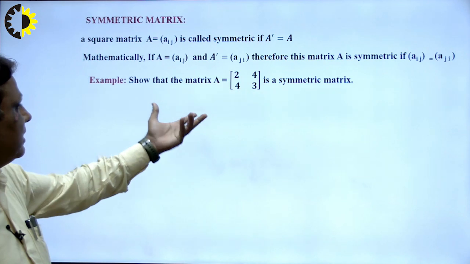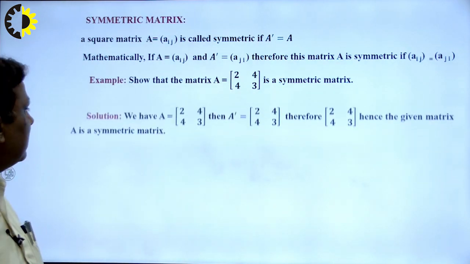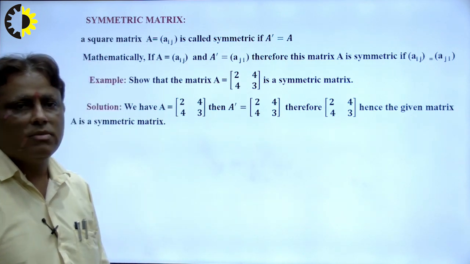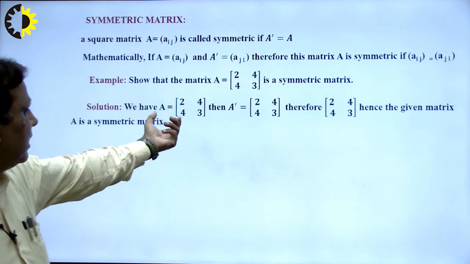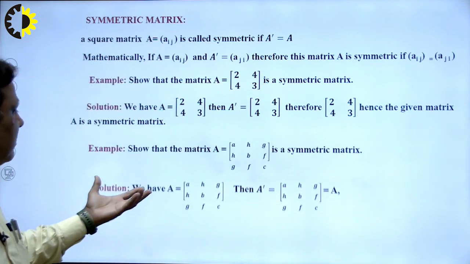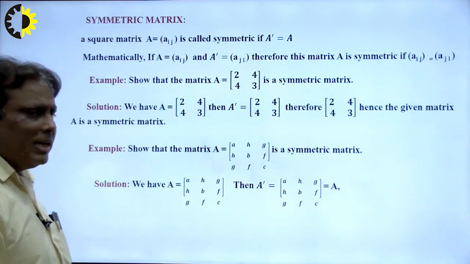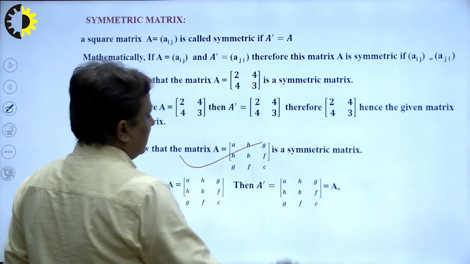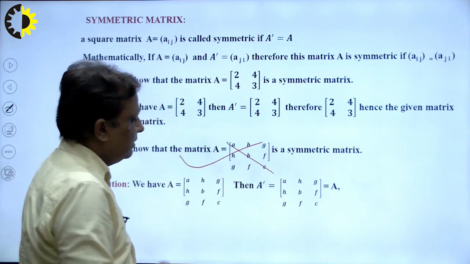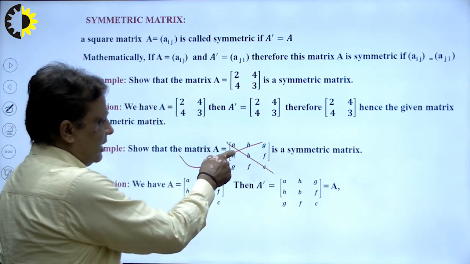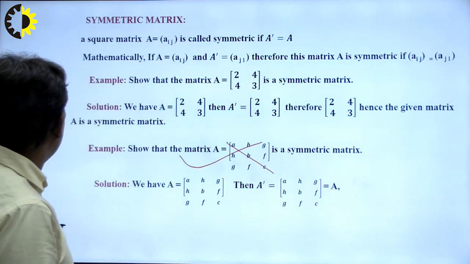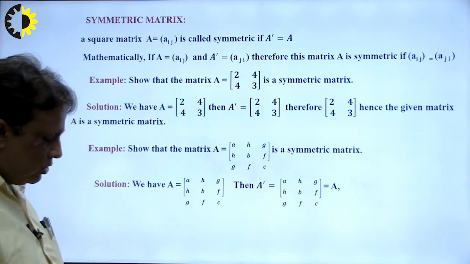I write here 2 2 2 3 and 4 4, a symmetric matrix, right. Suppose A is this, A dash is this, so the matrix A is symmetric. I write here A dash and both are equal, so that means symmetric matrix. There are many examples to solve such matrices without any calculation. Suppose I want to check whether this matrix is symmetric or not, so I draw a diagonal here. This is the principal diagonal and both elements are equal, so we can say this is a symmetric matrix. In this way we can find out whether any matrix is symmetric or not.